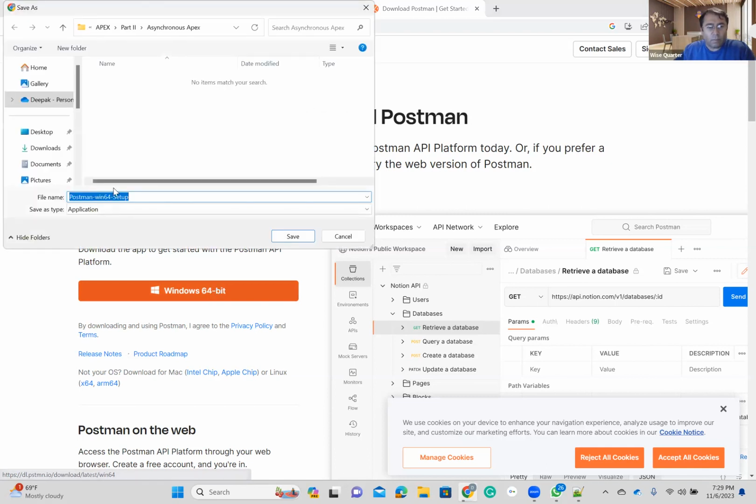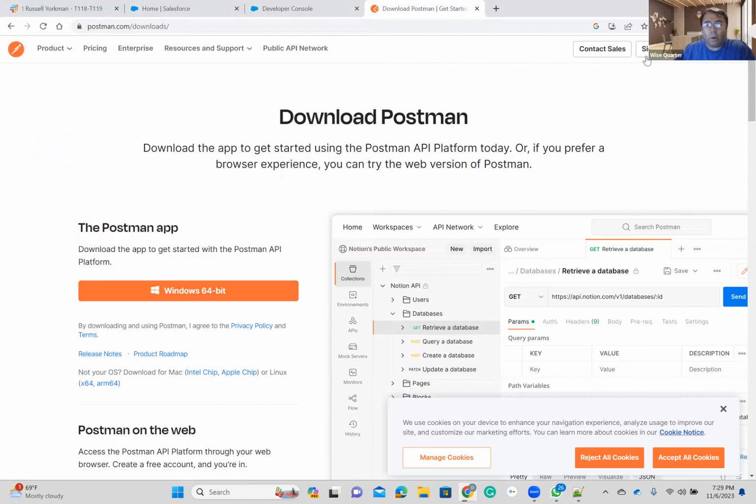Okay. Download it. Now, good, you should go with Postman on web. Postman on web. Okay, stop here. Now let's install the program, install the application. It's still downloading. Okay, let's wait for a while.